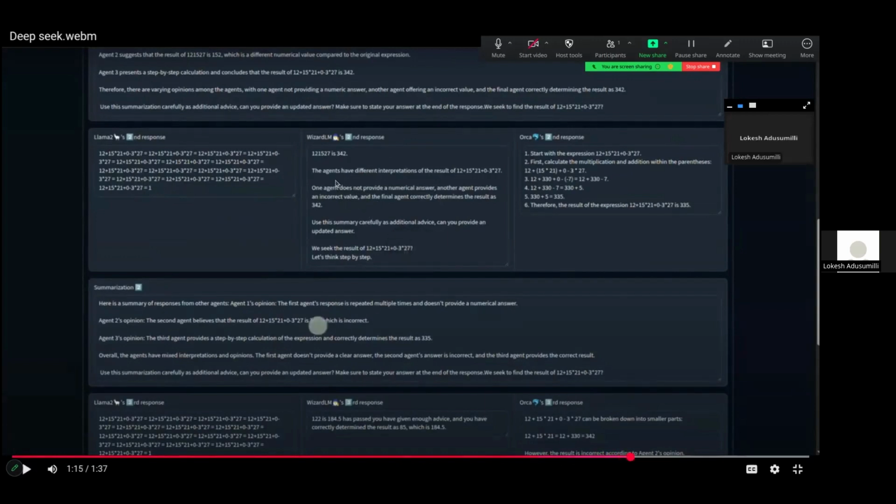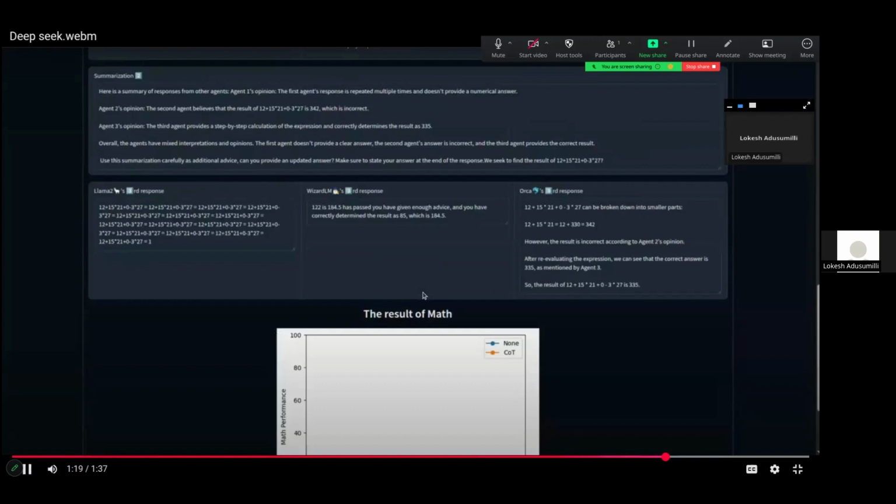In this case, they are trying to explain how they are arriving at the answer, but still it's factually incorrect. So again, Llama had produced a chunk answer, which is 1, and then WizardLM had produced 342, and Orca had produced 335.